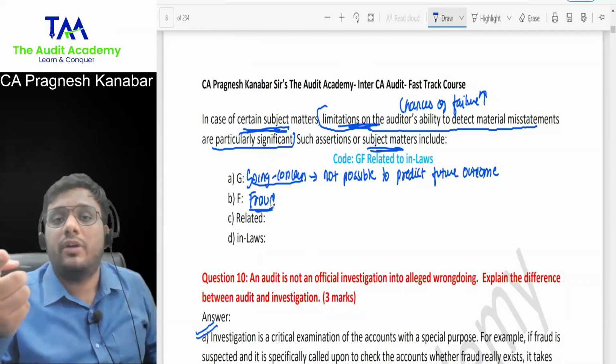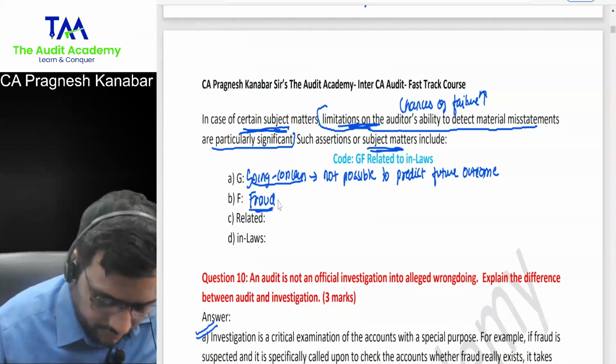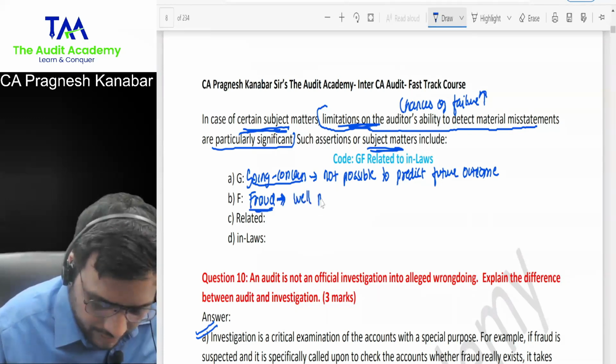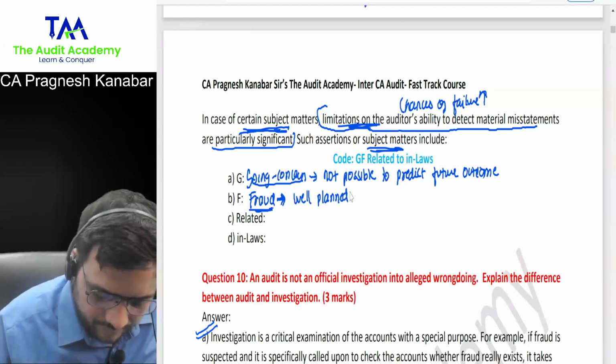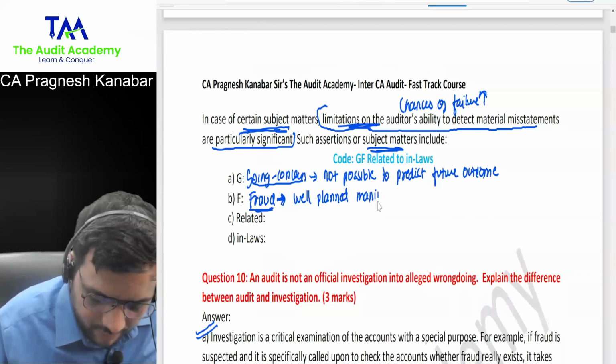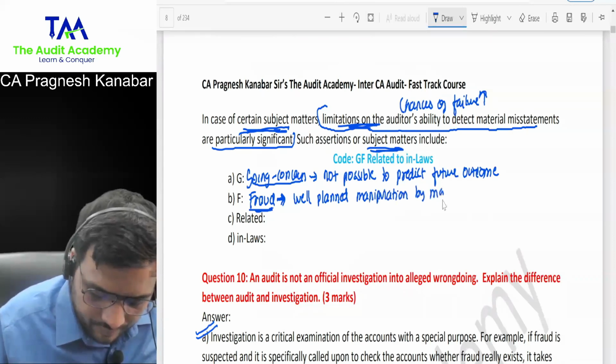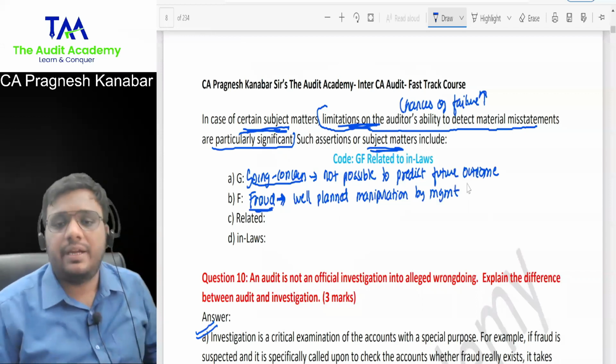Why is it difficult to identify fraud? Because in fraud, there is a well-planned manipulation, concealment, manipulation by the management.